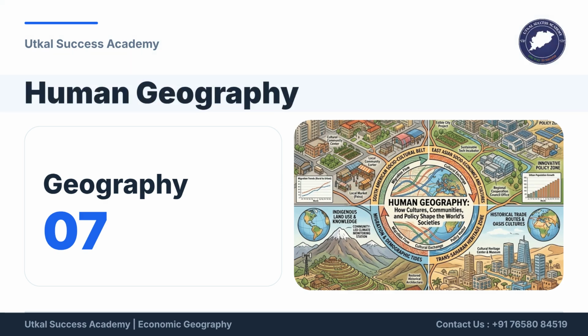Welcome to Geography Module 07 on Human Geography, brought to you by Utkal Success Academy. We will explore how cultural communities and policies shape the world's societies.